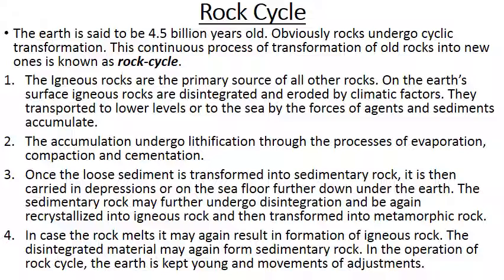Next, in case the rock melts, it may again result in the formation of igneous rocks. The disintegrated material may again form sedimentary rock. In completing any of these changes, hundreds and thousands of years are involved. Please note down. In the operation of the rock cycle, the earth is kept young, and movements of adjustments, especially gentle flow or convection currents, maintain the balance between various elements of the earth like oceans and continents.